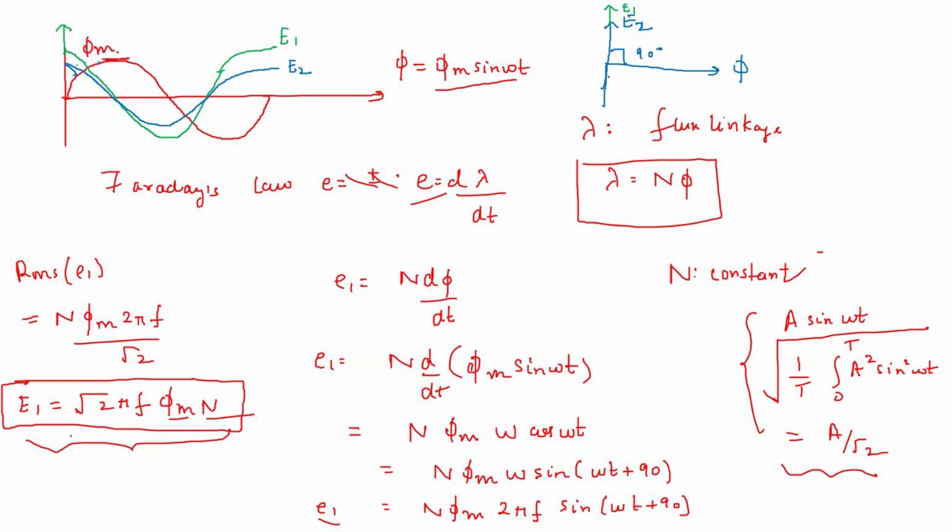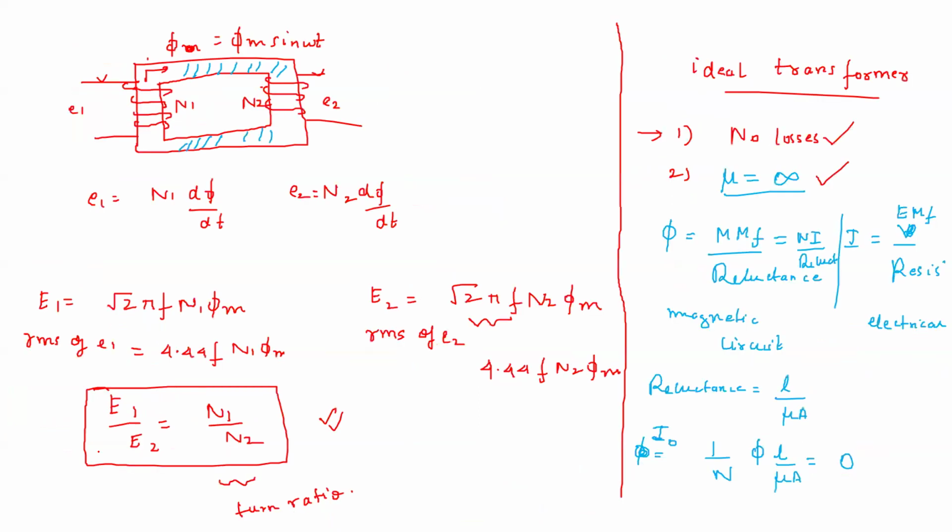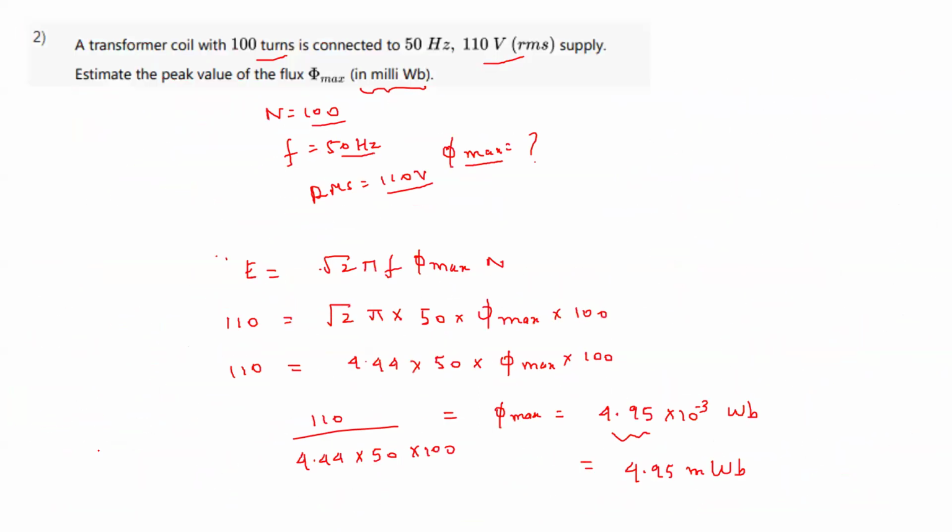This you will find in all the standard textbooks, this EMF equation for the transformer. Even for the synchronous machine, you will find a similar expression. We will discuss it in the subsequent classes. So this is root 2 pi f phi m into N, and this is your E1, the RMS value. That RMS value expression is what I have used here: root 2 pi f phi max into N.